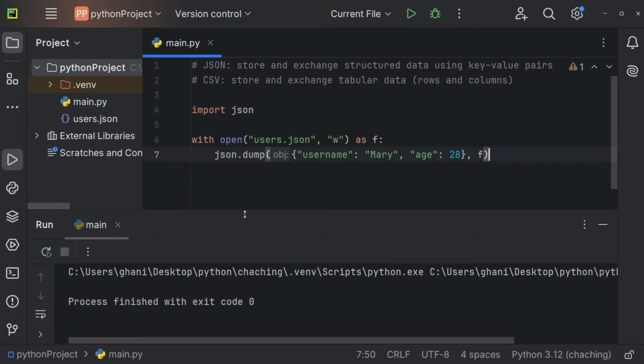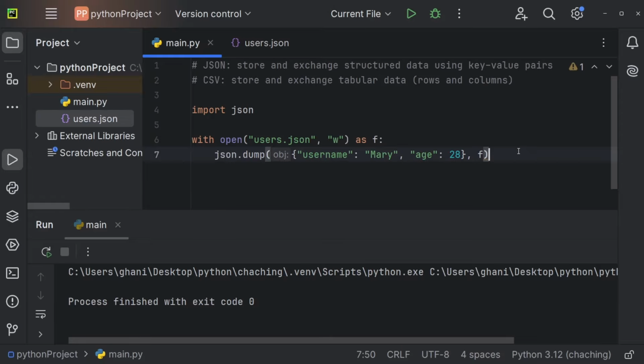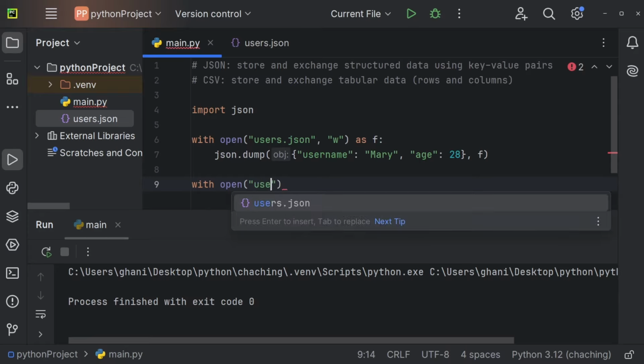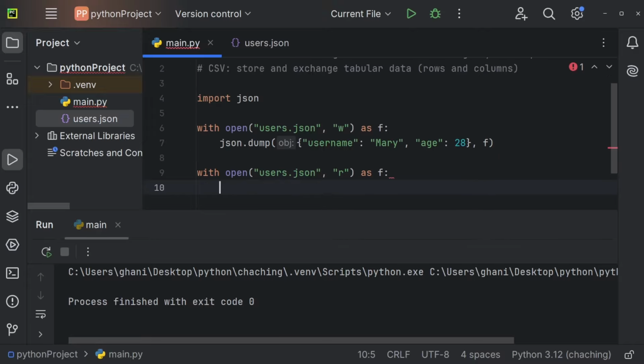Now I'm going to run this, and you can see it creates this users.json file. Let me open that one, and you can see that inside of this JSON file, we now have our username Mary and our age 28. Now of course we can also read this JSON file, so let me do so. Let me just create with open, I'm going to define a name, so users.json, and right here I'm going to use r for read as f. And now instead of json.dump, we have to use json.load. What exactly do we want to load? We want to load our file. So we pass f as an argument right here.